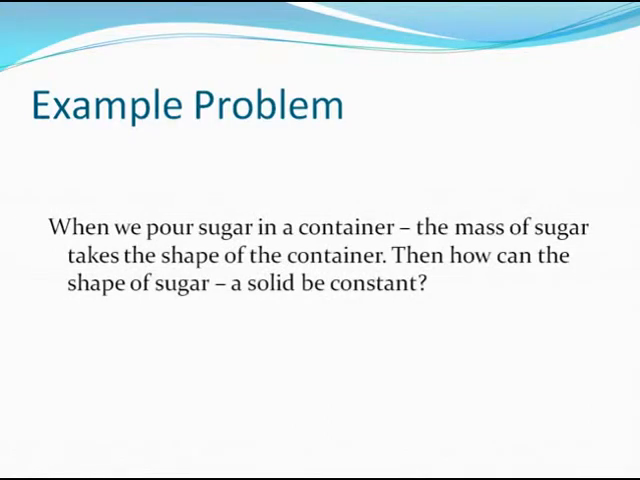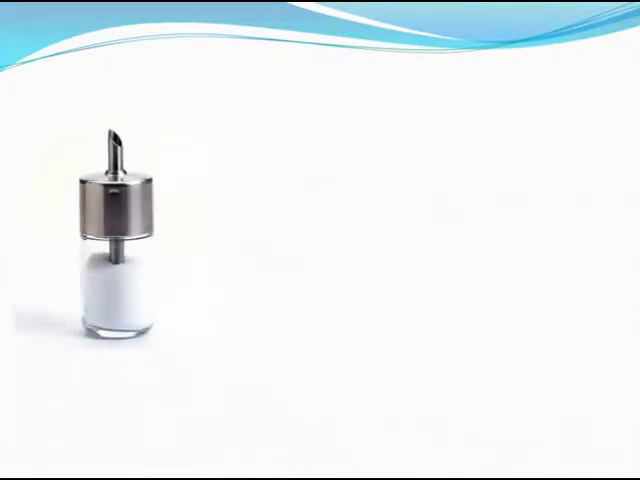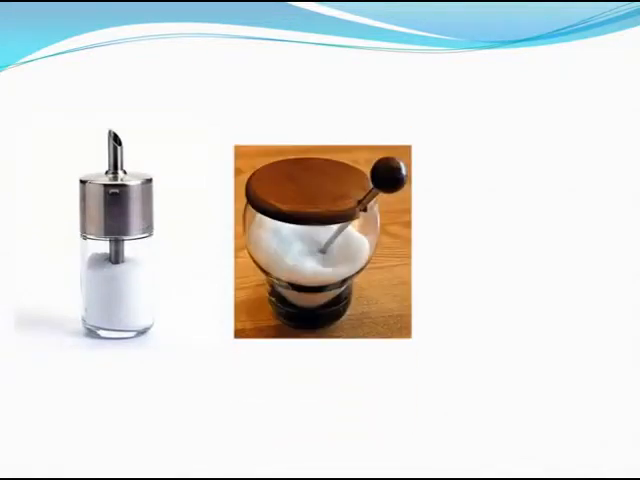When we pour sugar in a container, the mass of sugar takes the shape of the container. Then how can the shape of sugar, a solid, be constant? Now that's an interesting question, isn't it? After all, when you pour sugar in a container, the sugar takes up the shape of the container. But we just discussed that the shape of a solid is constant. Then how can sugar be a solid? Well, the answer is quite easy. Yes, a mass of sugar does change its shape in different containers.